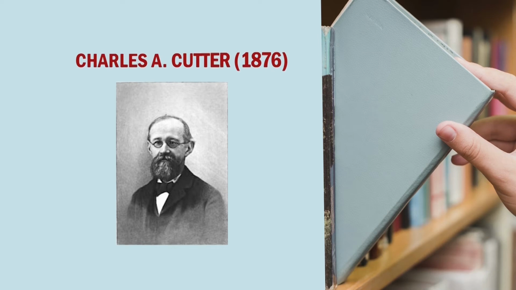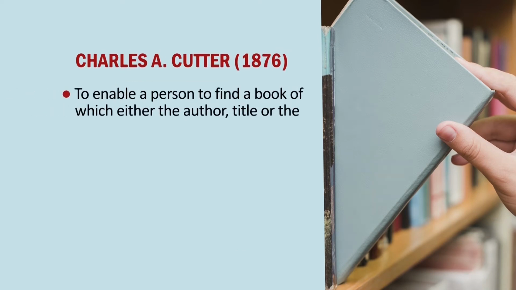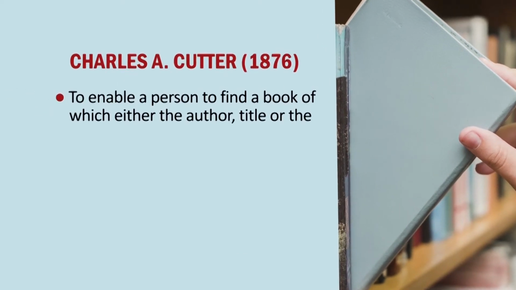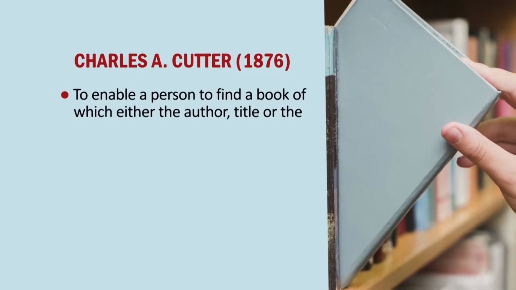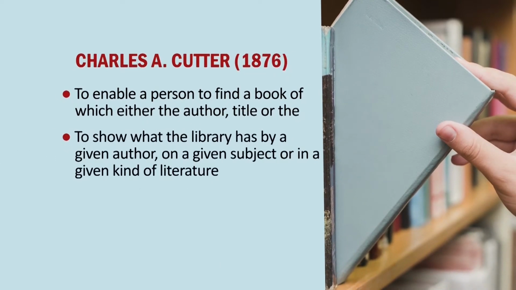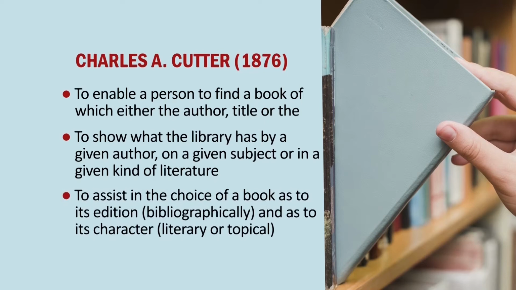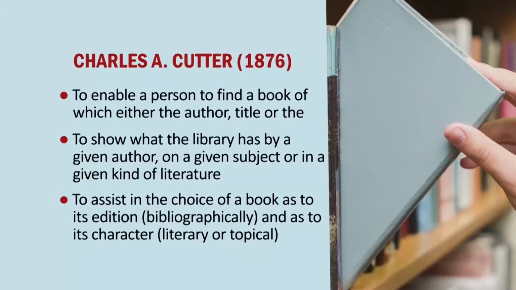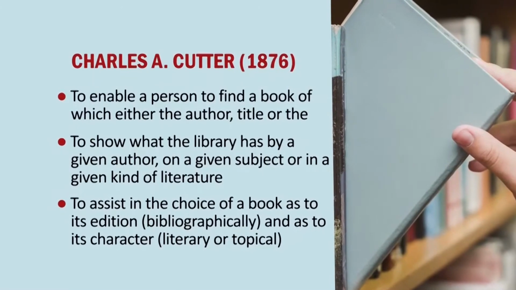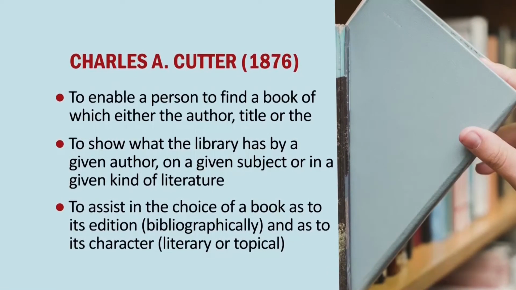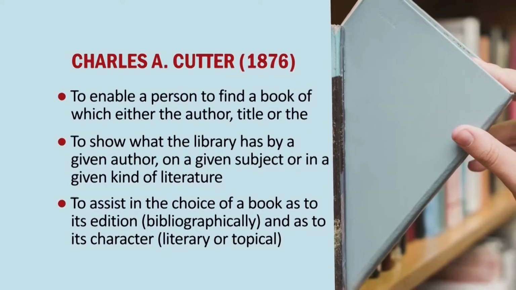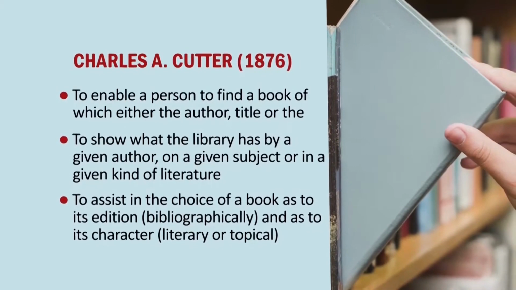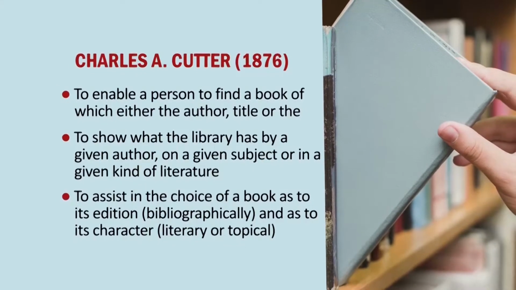So, if you go through these 3 objectives, you can see that the first one is related to the finding function of a catalog, to find a book, but the last 2 are basically related to collocation. So, a typical catalog has got 2 functions. One is the finding function, which is supported by the first objective as proposed by Carter, and the second function is collocation, which is supported by the second and third objectives as given by Carter.